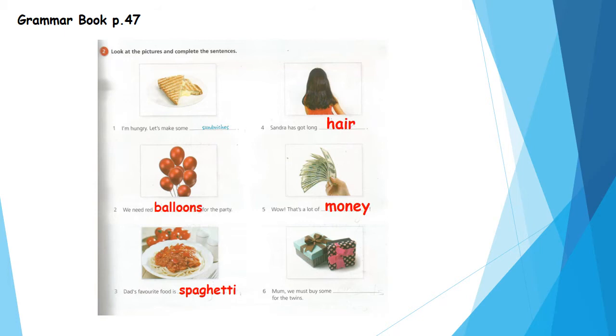Number 6. Mom, we must buy some dots for the twins. Yes, super. What can you see in the picture? Yes, presents. The word presents is countable, so we put S. Super, generously.